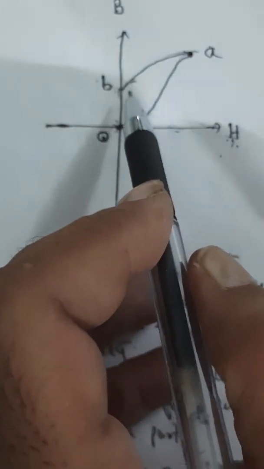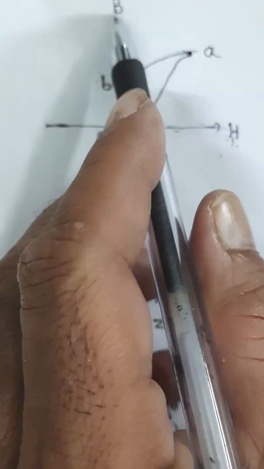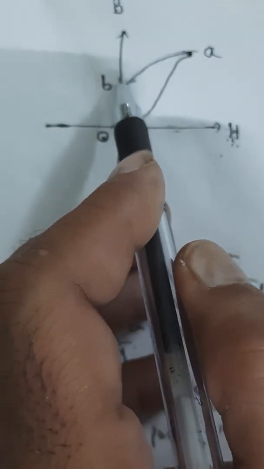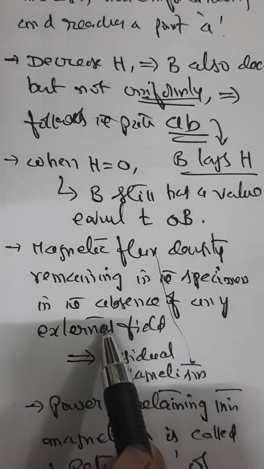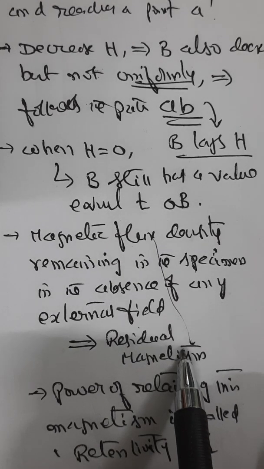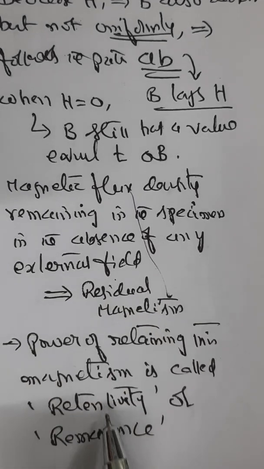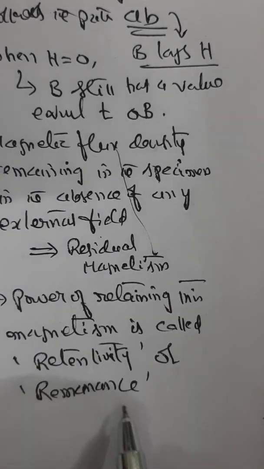Therefore this specimen has residual magnetism, and the power of retaining it is called retentivity or remanence.